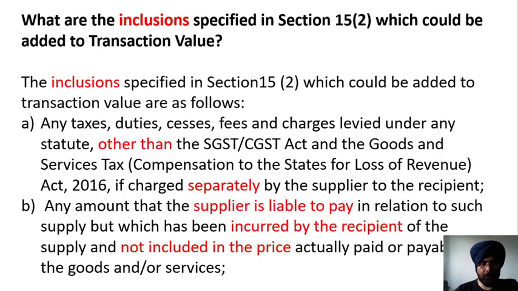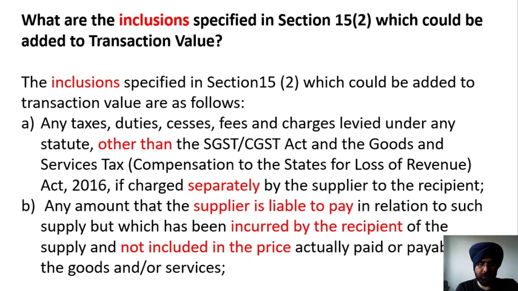Here section 15 of the GST Act says that the value for goods or services should be the transaction value, and certain items are included in the transaction value. Any taxes, duties, cess, fees, charges levied under statute other than the SGST, CGST and the Goods and Services Tax Compensation to States for Loss of Revenue Act, if charged separately by the supplier to the recipient. So if any item is charged separately by the supplier to the recipient, then that item has to be included. Apart from that, any tax, duty or cess that is charged on the supply is also to be included, but not CGST, SGST.